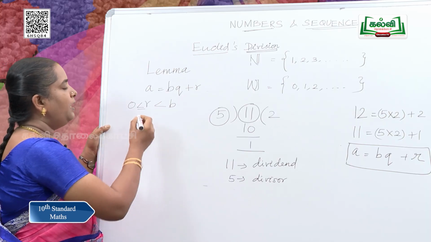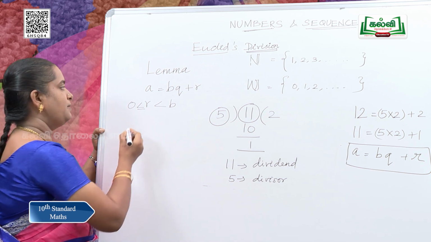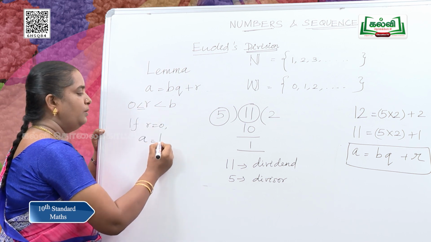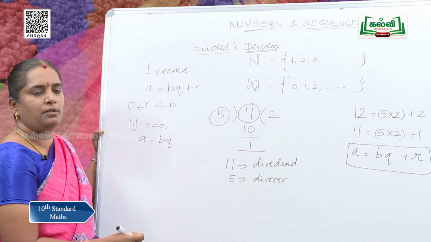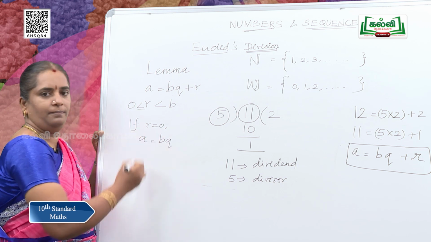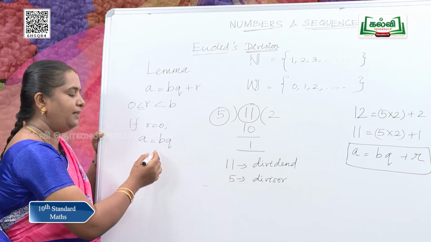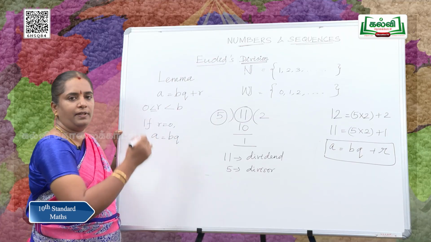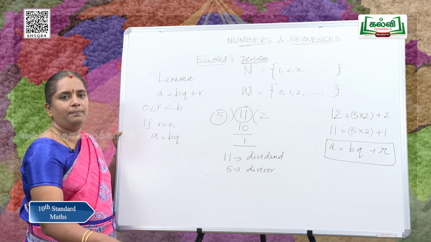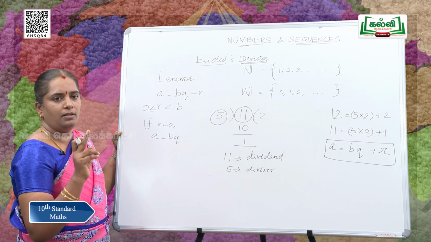If R is 0, what happens? Think of it. A = BQ, since R becomes 0. So A = BQ means A is a multiple of B, or we can say that B divides A, B is a divisor of A. If R is not equal to 0, A is not divisible by B and B is not a divisor of A.